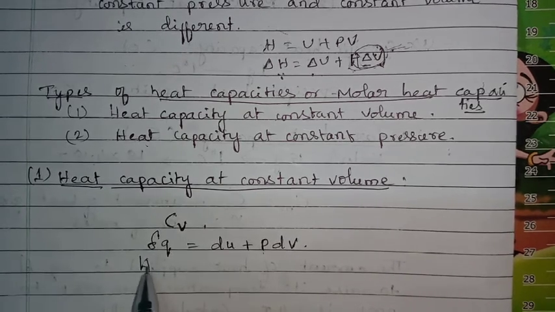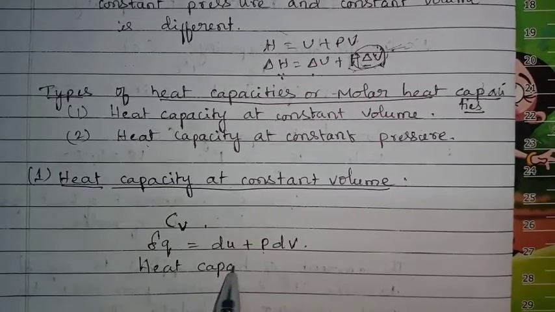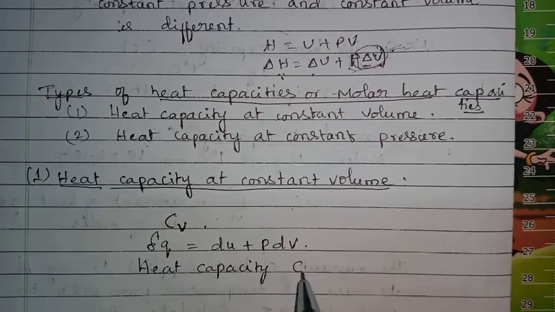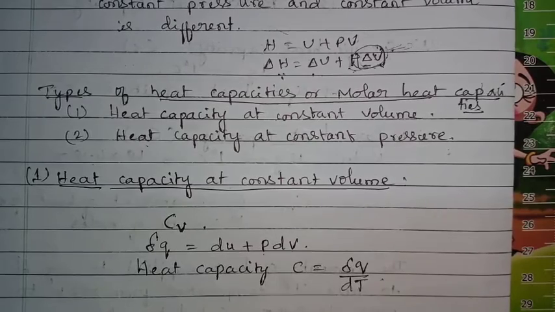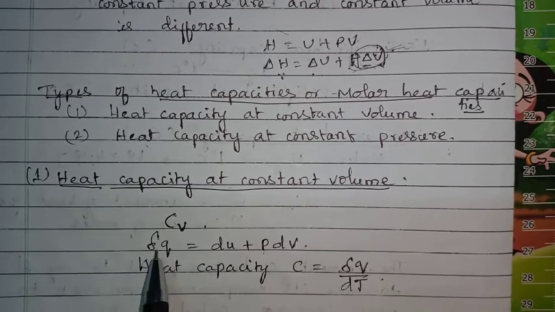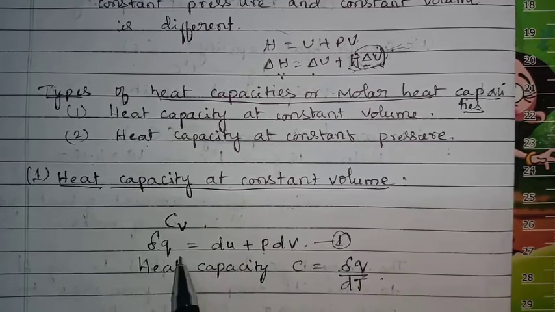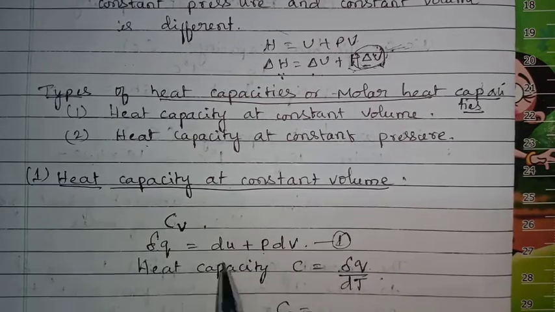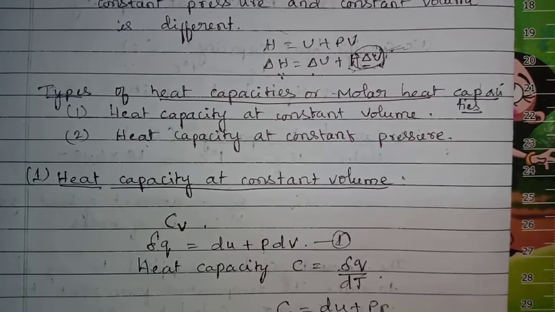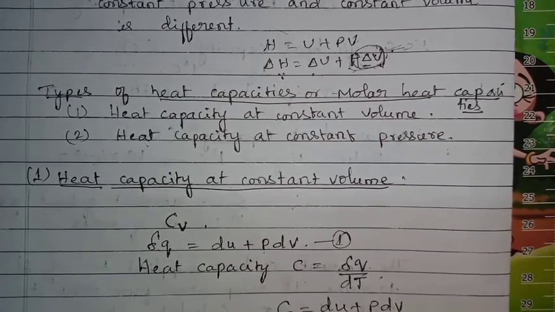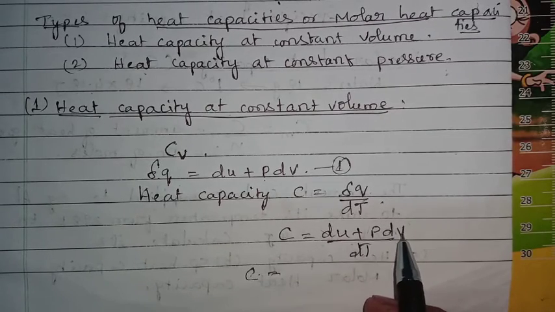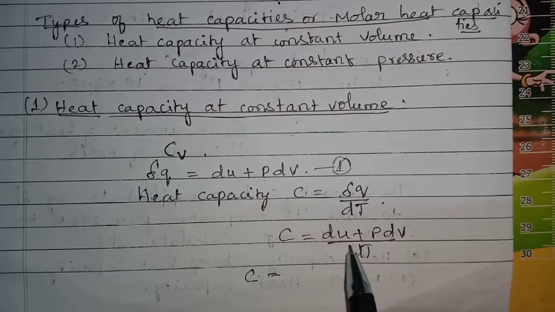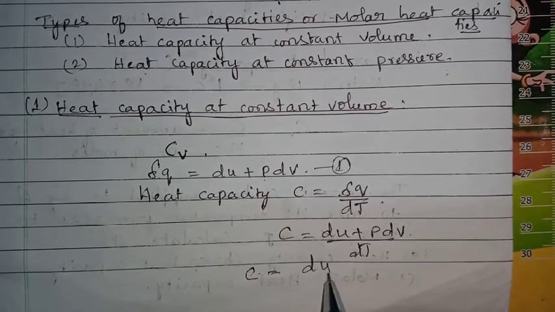And heat capacity is given by C equals delta Q divided by delta T. Substituting delta Q from thermodynamics, C equals dU plus P dV divided by dT. P dV is zero because dV equals 0 at constant volume. So C equals dU by dT.